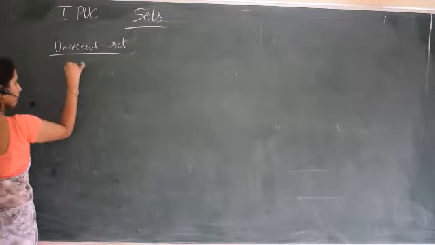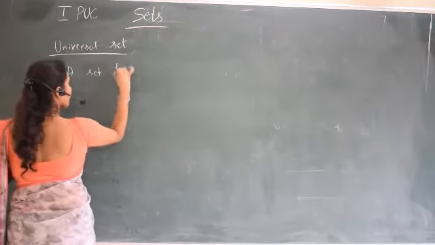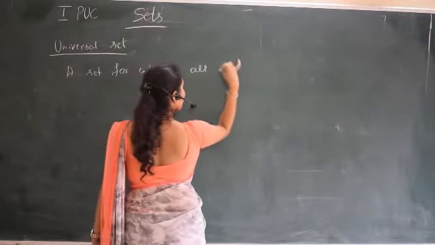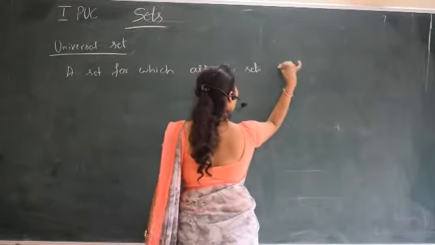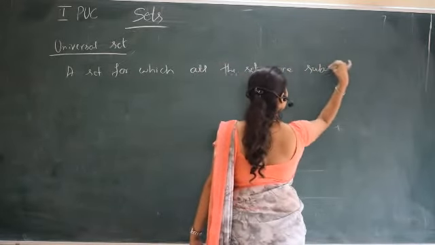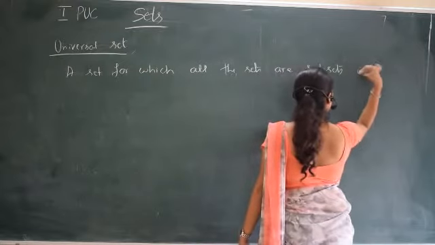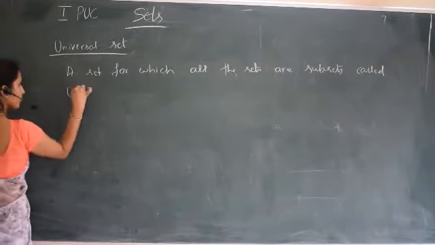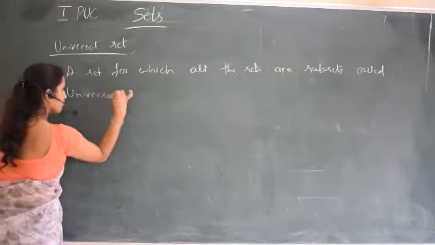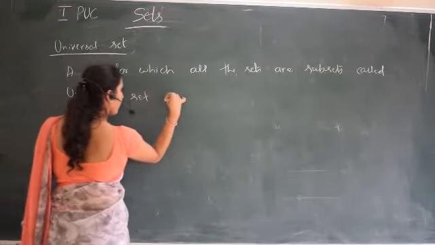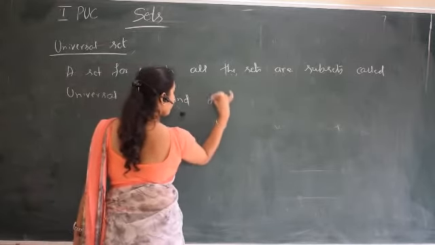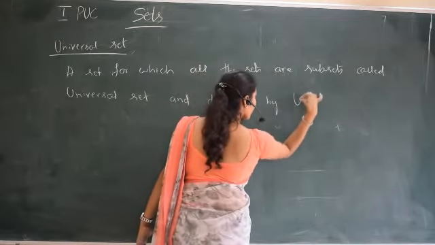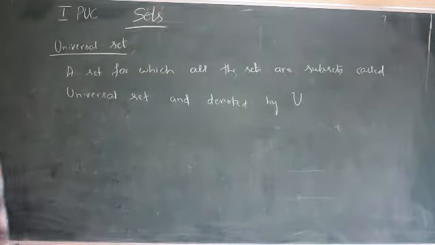A set for which all the sets are subsets is called the universal set, and it is denoted by capital letter U. So what is the universal set?